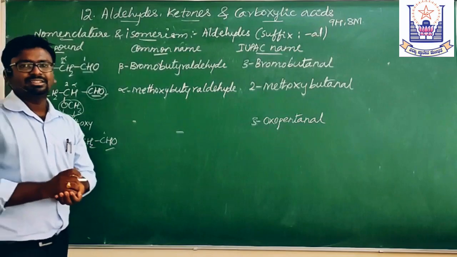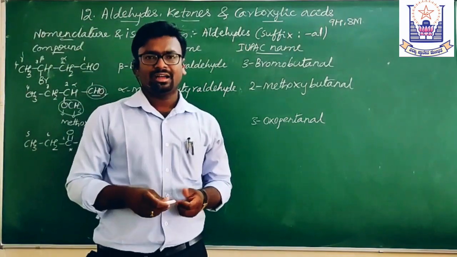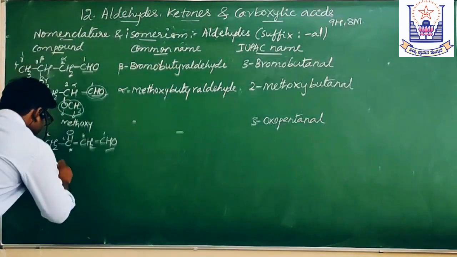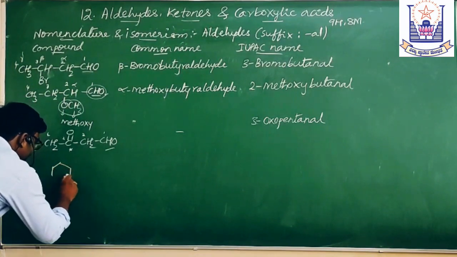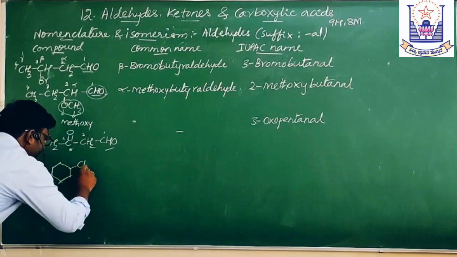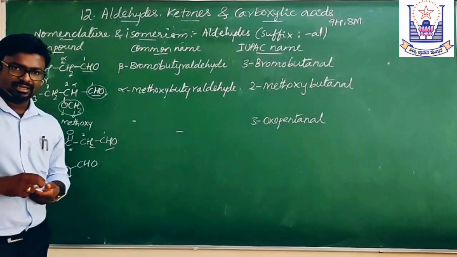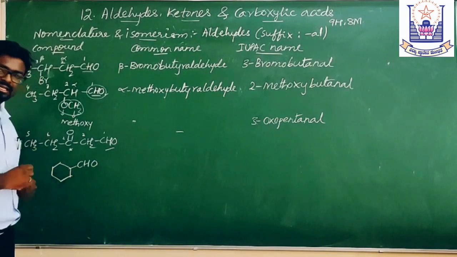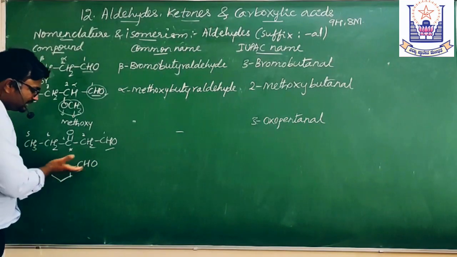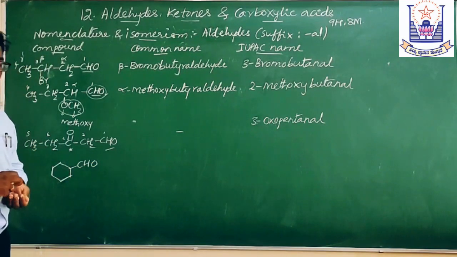Let us consider some alicyclic aldehydes. For example, this is an alicyclic aldehyde. Here we have a cyclic ring and a CHO group is present on this. And what is this?